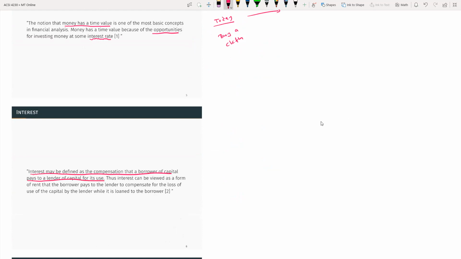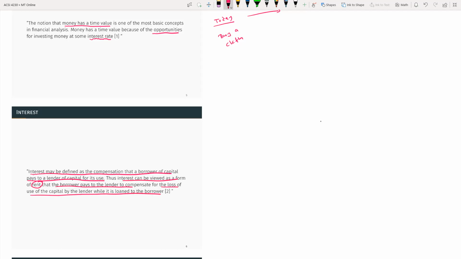So somebody needs to give their capital to another person to use. So the borrower needs to compensate the lender for the use of that money. So the interest can be viewed as a form of rent that the borrower pays to a lender to compensate for the loss of use of the capital by the lender while it is loaned to the borrower.